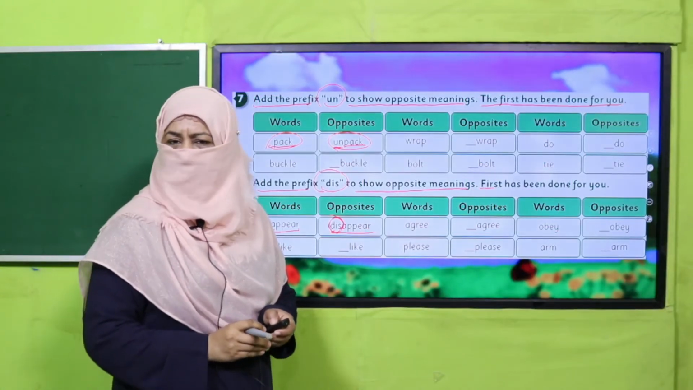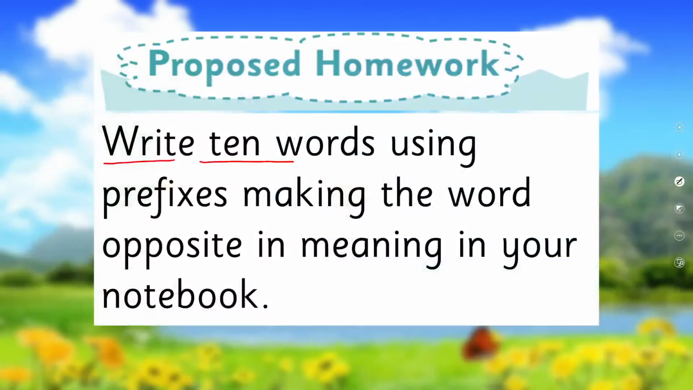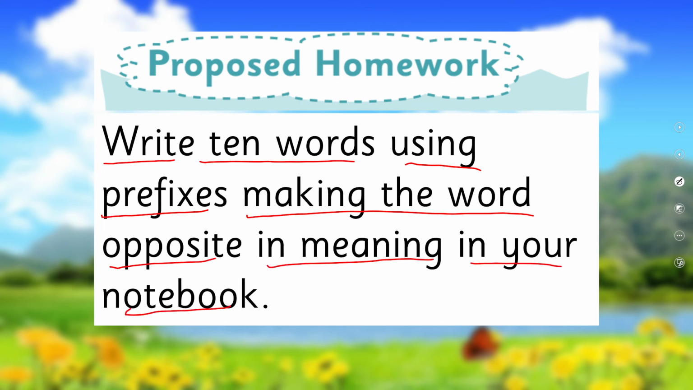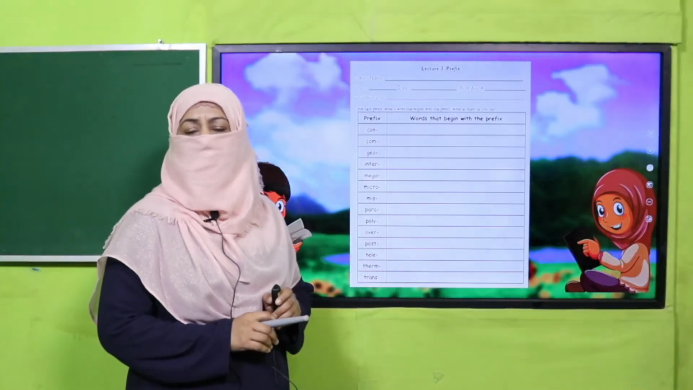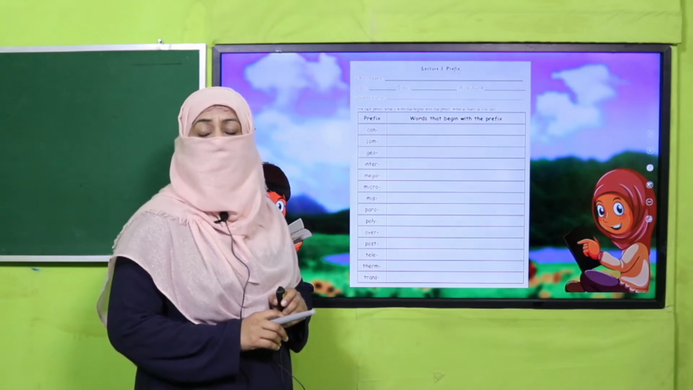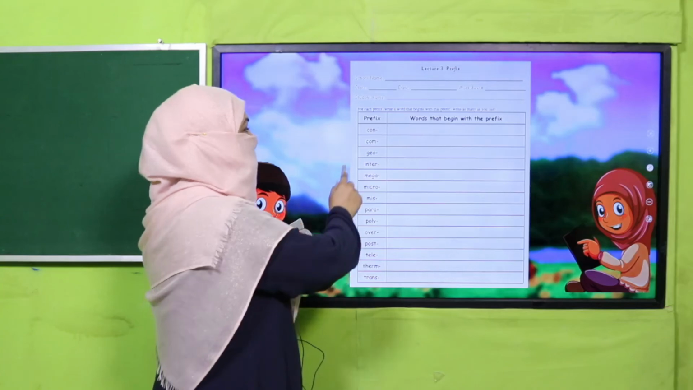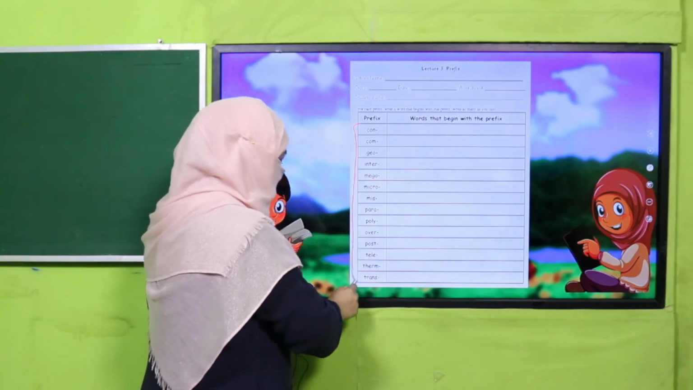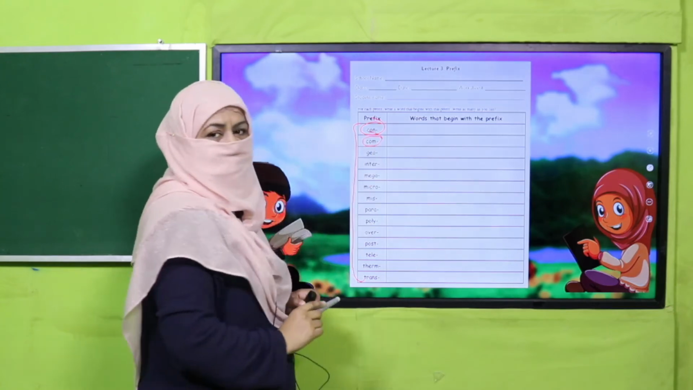Yes, my dear children, are you done with it? Good job. It's time for your homework. Now you will write 10 words using prefixes and making the words opposite in meaning in your notebook. And I'm giving you a worksheet. My dear fellow teachers, the links to this worksheet, lesson plan, and PowerPoint presentation are given. You may click them, download them, and kindly provide a printed worksheet to students for practice. And my dear children, a list of prefixes has been given. You have to make at least 1 word by using each prefix, right?